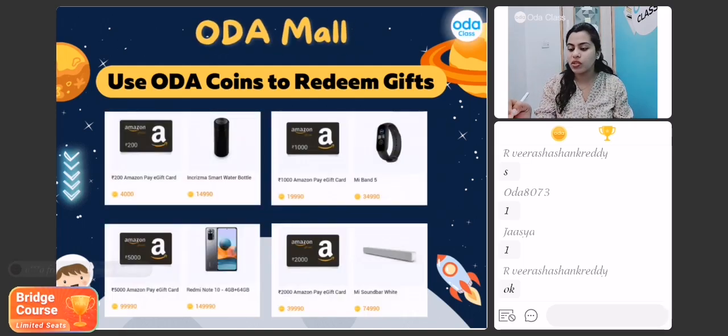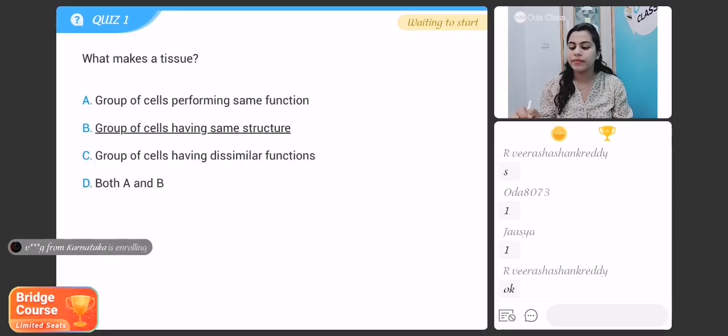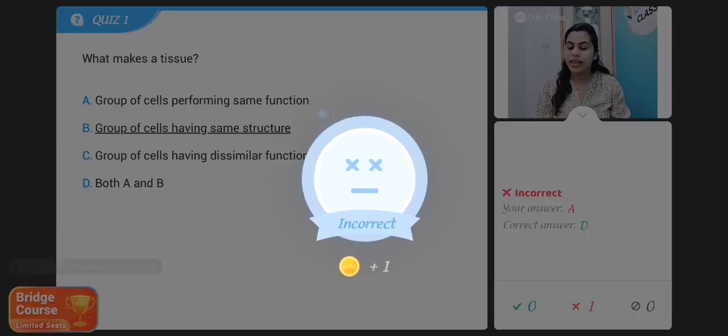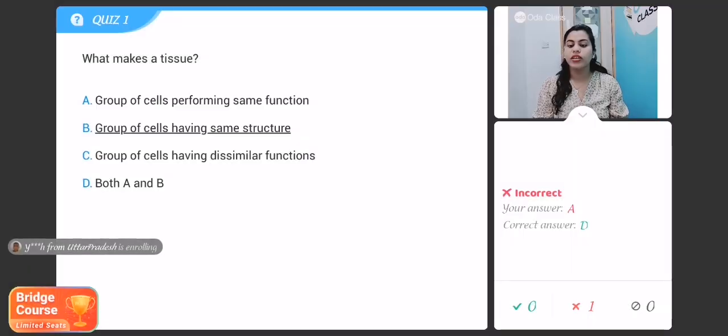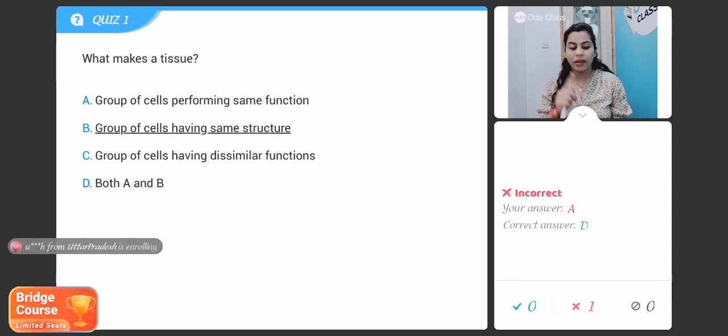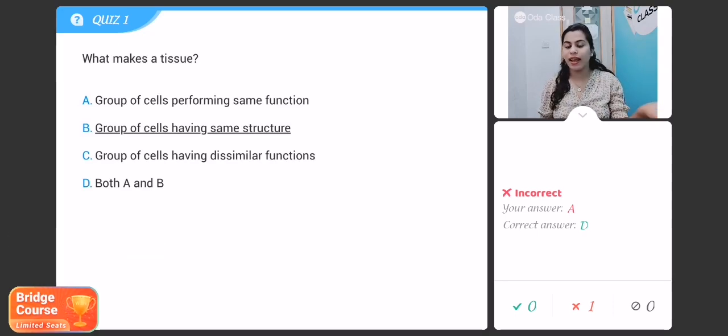And here you go. My first question to you is, what makes a tissue? Group of cells performing the same function, group of cells having the same structure, group of cells having dissimilar functions, or option D, both A and B. Come on, answer please. What's the right one here? Go ahead, students.